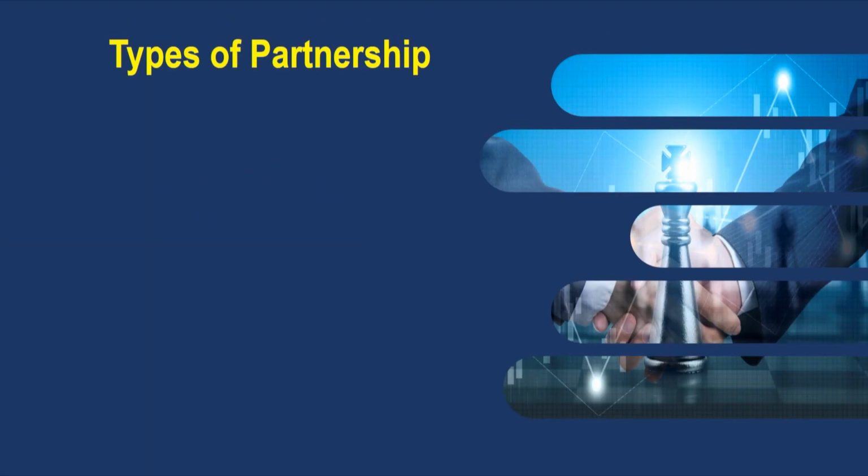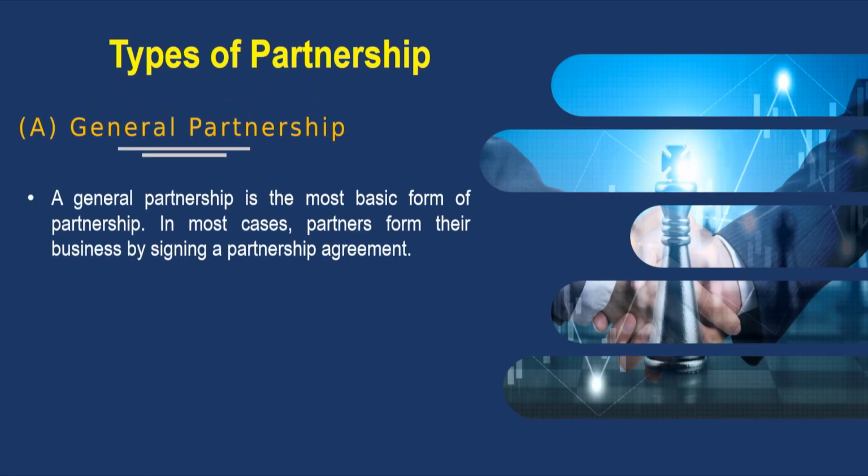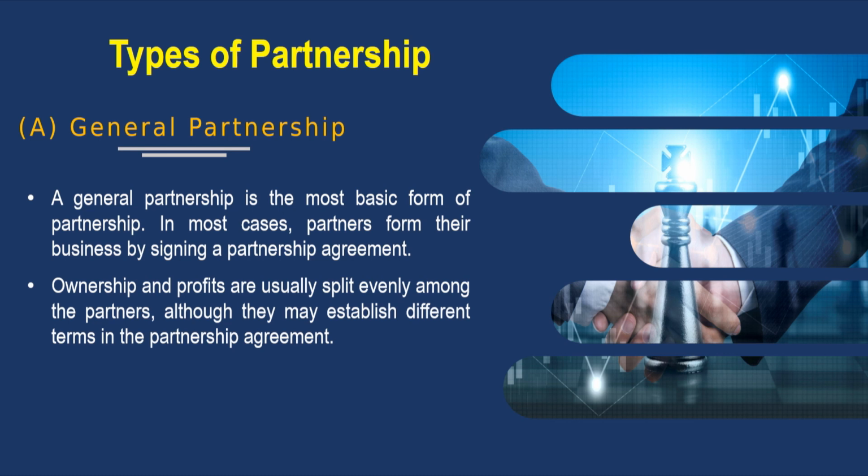Now, let us discuss different types of partnership. First is the general partnership. A general partnership is the most basic form of partnership. In most cases, partners form their business by signing a partnership agreement. Ownership and profits are usually split evenly among the partners. They may also establish different terms in the partnership agreement.